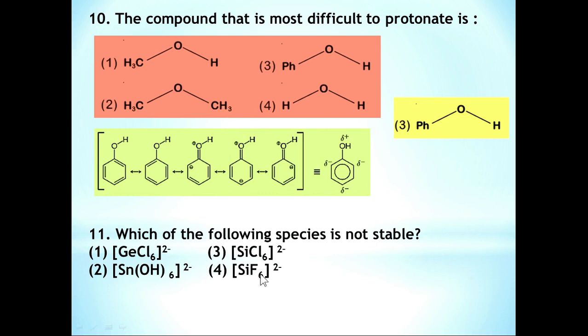Compared to fluorine, Cl is bigger in size, so due to the steric hindrance SiCl6 2- is not stable, whereas SiF6 2- is stable. So option number 3 is the correct answer.